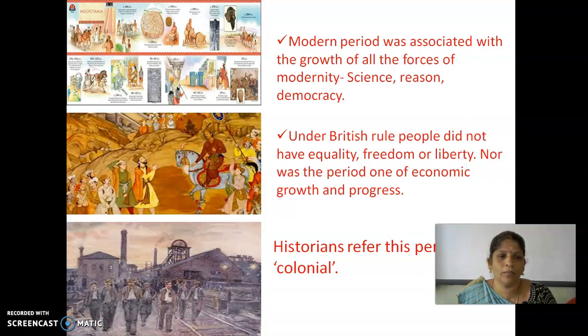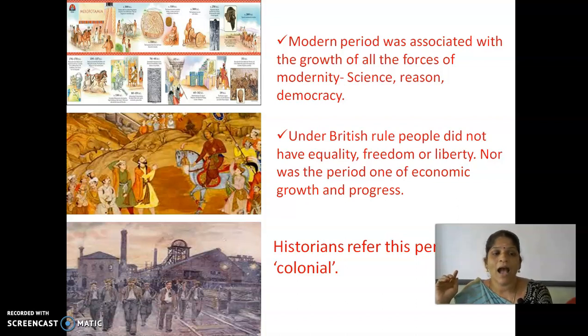Under British rule, people did not have equality, freedom or liberty, nor was the period one of economic growth and progress. Historians refer to this period as colonial. I told you that historians divided Indian history into three: ancient history, medieval history, and modern history.